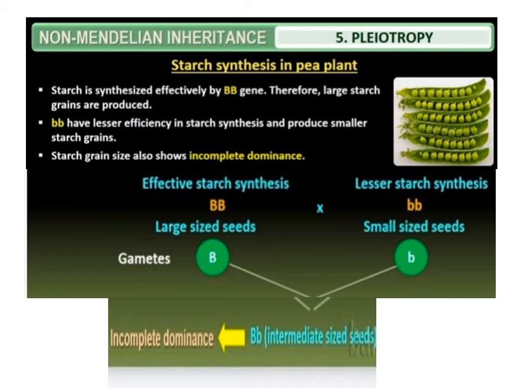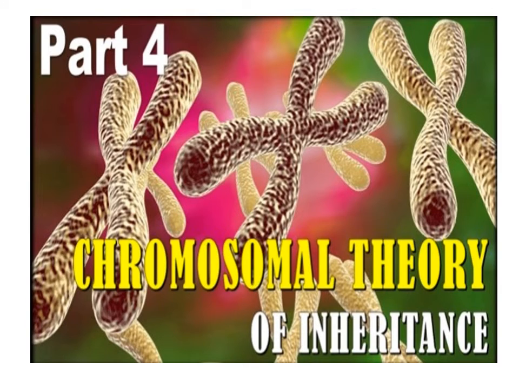It considers the influence of environment. Genotype with all dominant alleles.